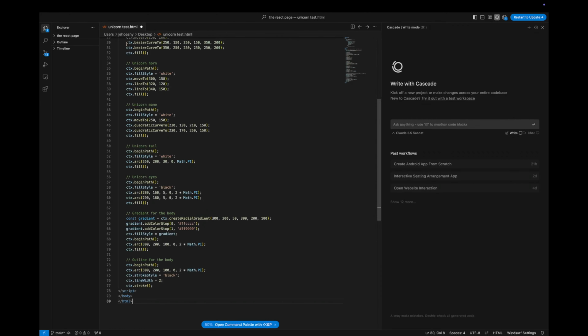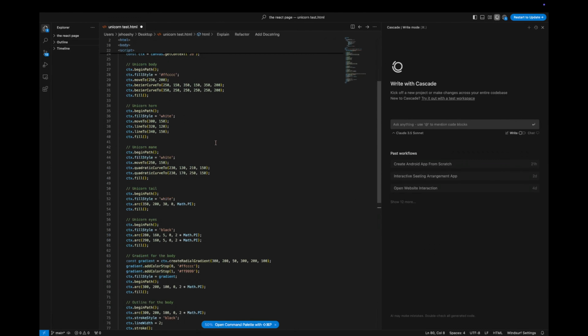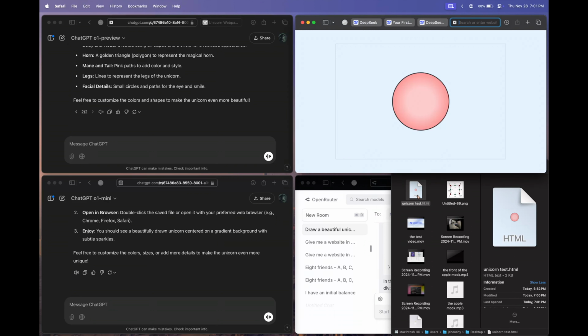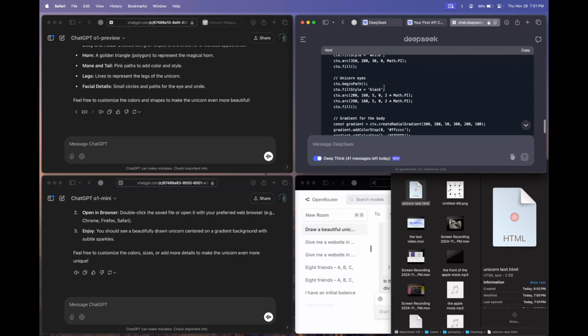So let's move on. Let's paste the code. Okay, so it's a pretty big code. Let's save this and let's see the output. Okay, I don't know if anyone would consider this a unicorn. I think DeepSeek thinks that this is a unicorn. So it's a fail from the DeepSeek model.